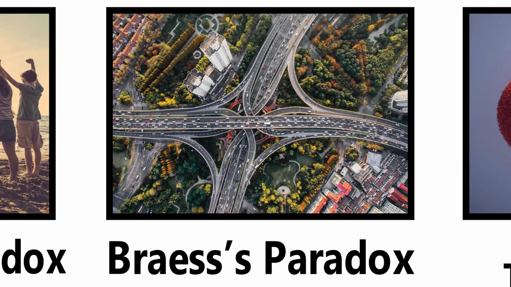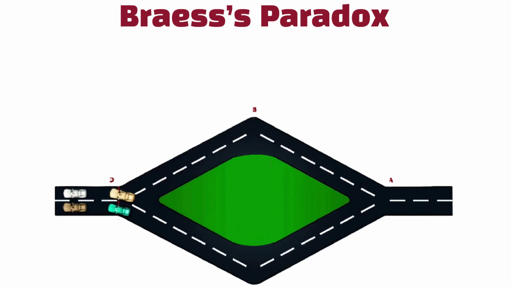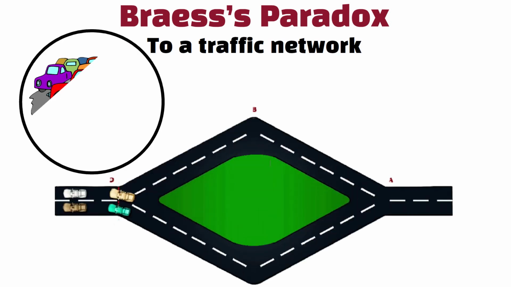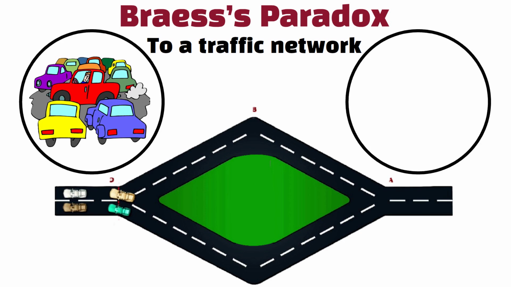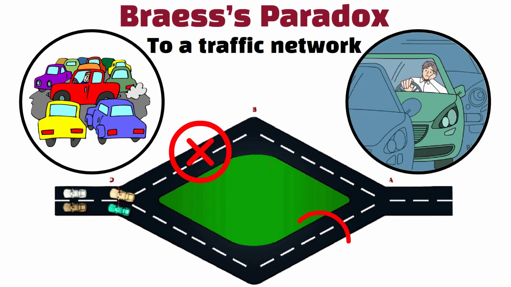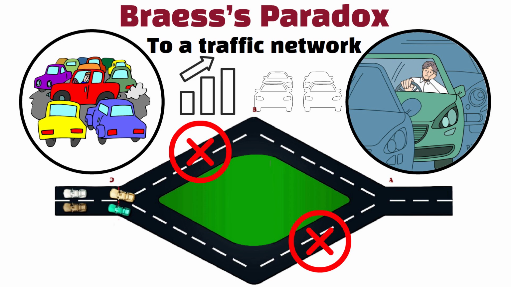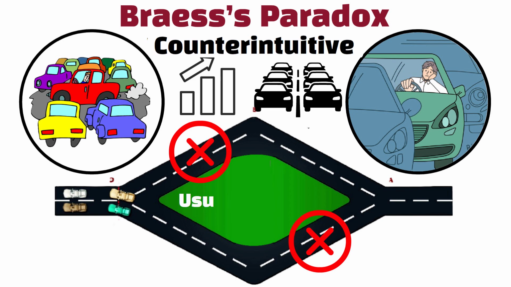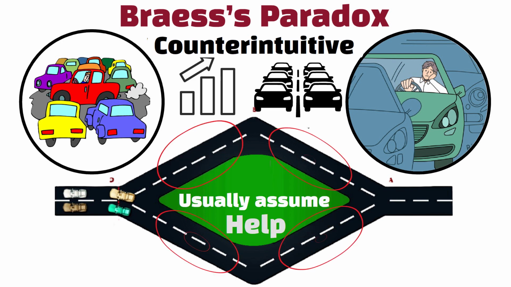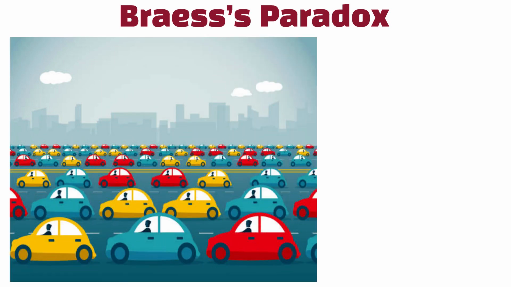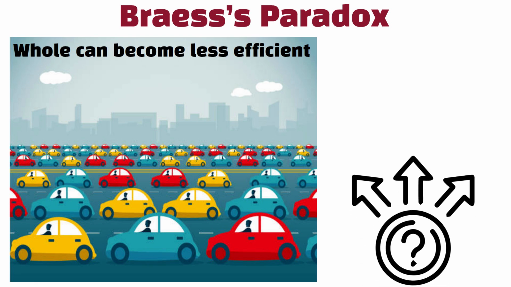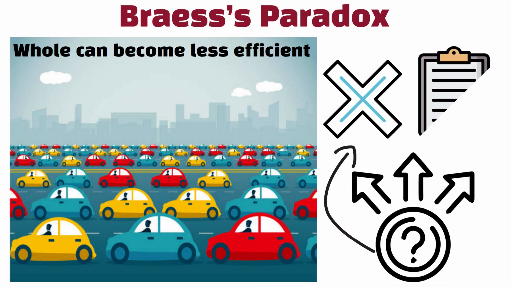Braess's Paradox. Braess's Paradox says adding an extra road to a traffic network can cause even more congestion, making travel times worse. Removing a road can sometimes improve traffic flow. This is counterintuitive because we usually assume more roads help. But if everyone chooses what they think is the fastest route, the system as a whole can become less efficient. It shows that more options don't always mean a better outcome.